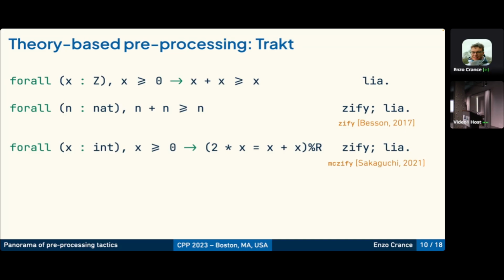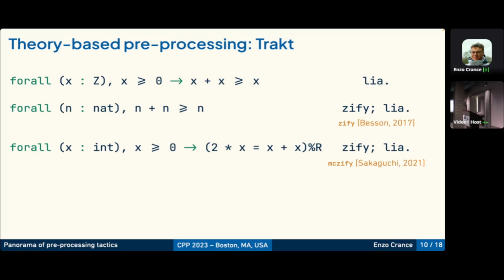Now, a detail about this goal is that nowadays formalized maths don't only use parsing to overload notations, but they also use type class-based mechanisms. So the %R scope here means that the multiplication and addition operators are both desugared to type class operators.